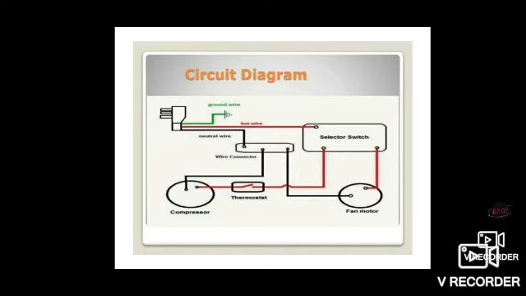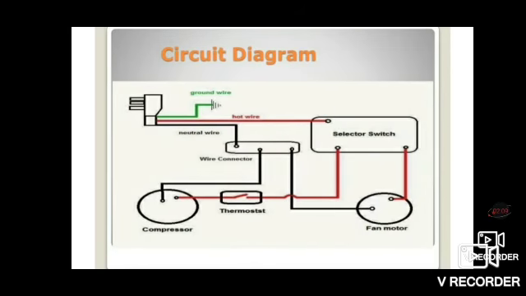This is a circuit diagram of the air conditioning system. It has a supply. From the supply there will be 3 wires. One is the ground wire, another one is the neutral wire, and another one is the phase wire, that is the hot wire. That is given into the selector switch. Then the neutral wire is given to the wire connector. From the selector switch it is given to the fan motor.